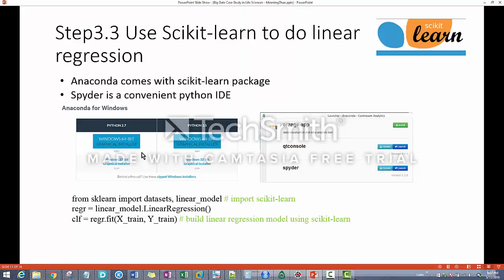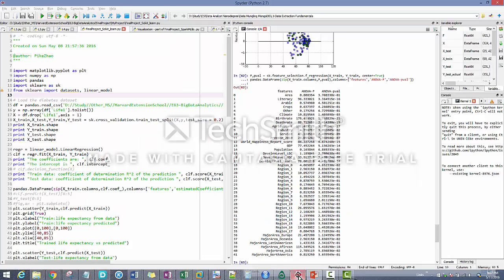So as I said, scikit-learn is a very easy tool to catch up with. And the key code, which I already showed on the slides, is: from sklearn we import the datasets and the linear model, and then with the linear model we can call the linear regression function. And then we can just call another method under linear regression, fit, with the X train and the Y train. And I have my demo shown here.